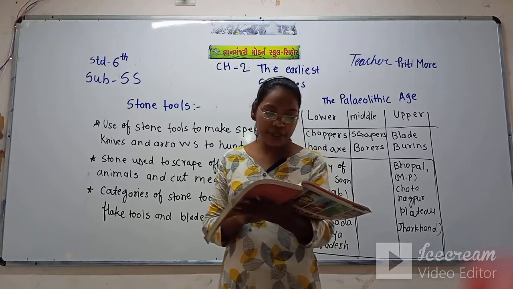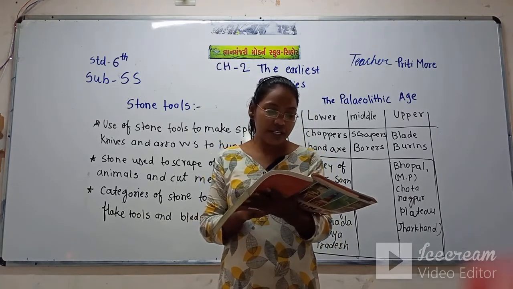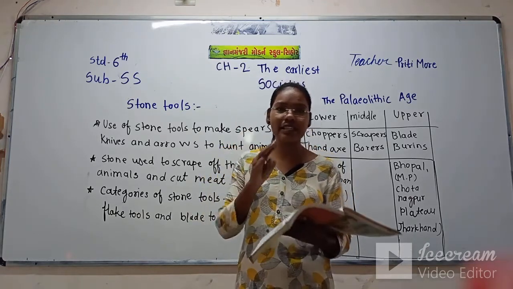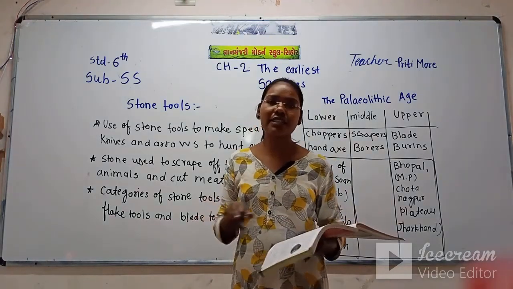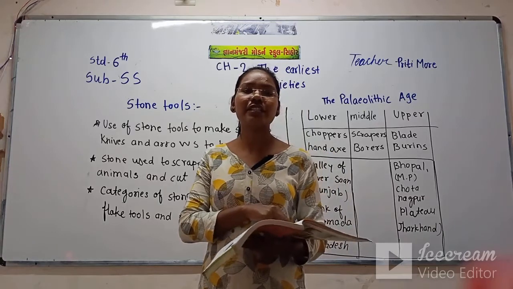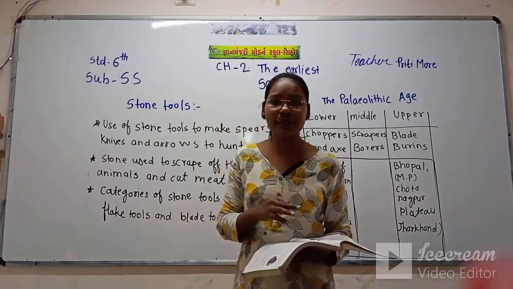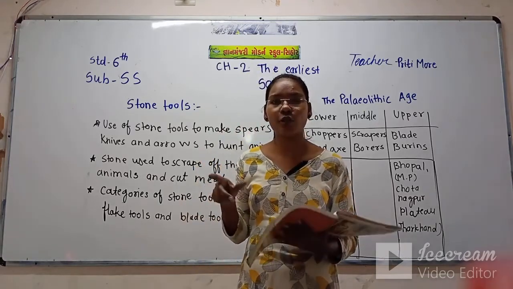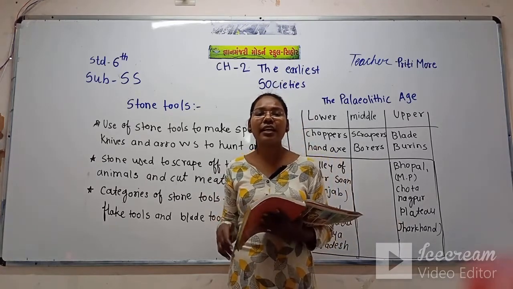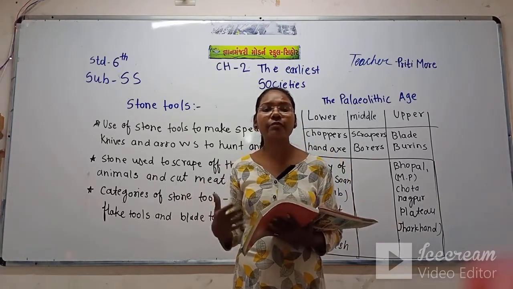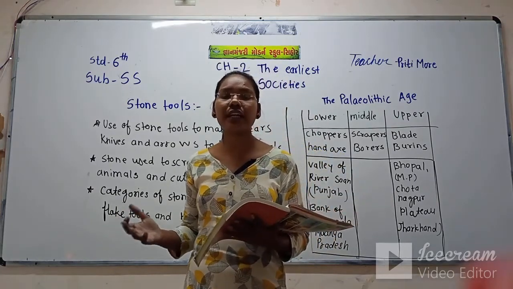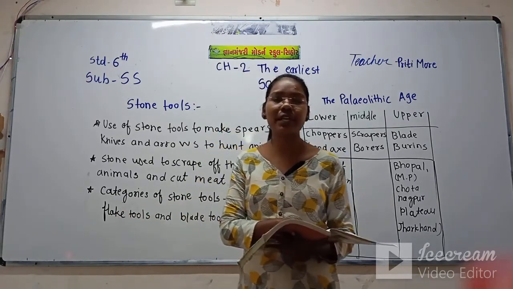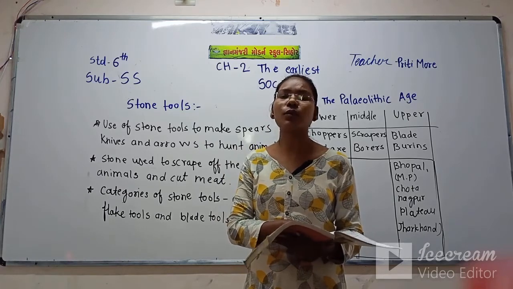Archaeologists have divided prehistoric stone tools into three main categories. Prehistoric archaeologists and historians call this early period the Stone Age, because they used stone and made different tools with the help of stone. That's why this period is also called the Stone Age.